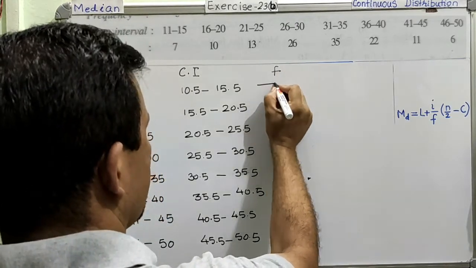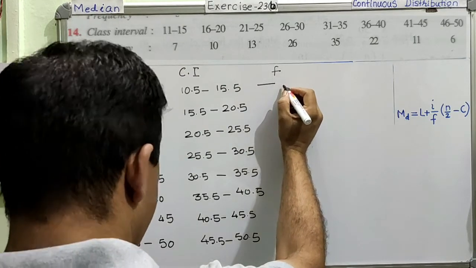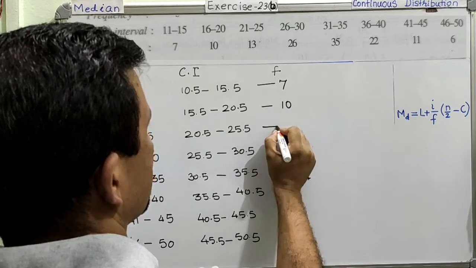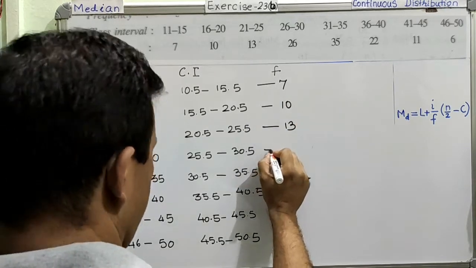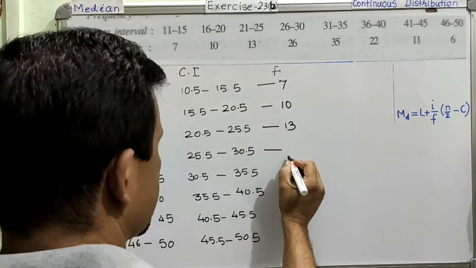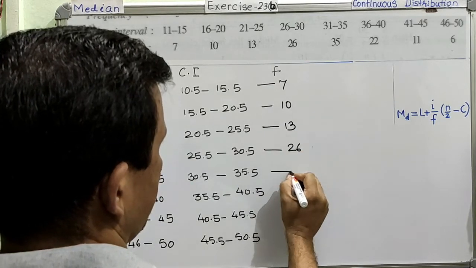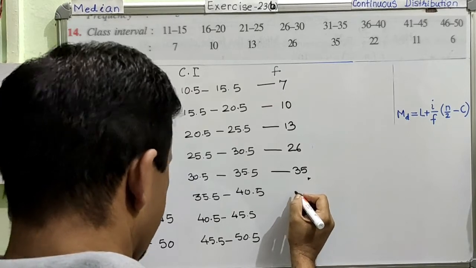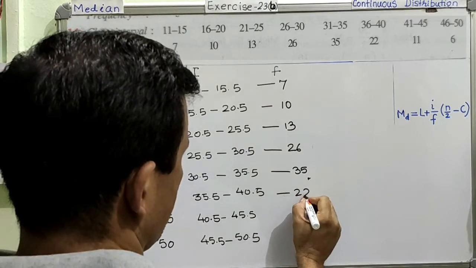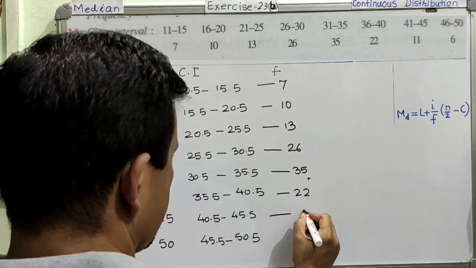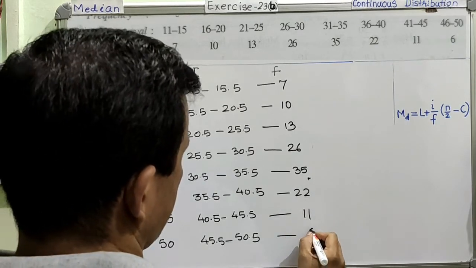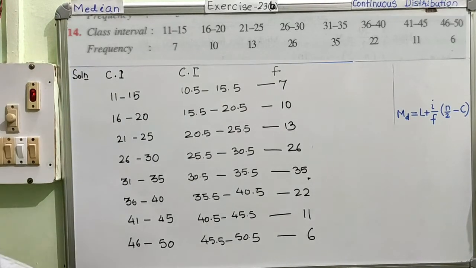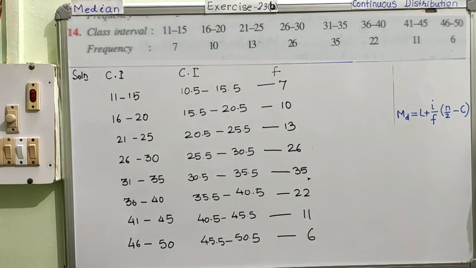The frequency for this is 7. For this it is 10. For this it is 13. Then 26, then 35, then 22. Next is 11 and the last one is 6. Is it okay? So now this is the completion of the question. This is the modification of the question.